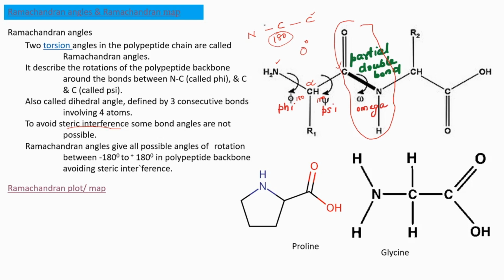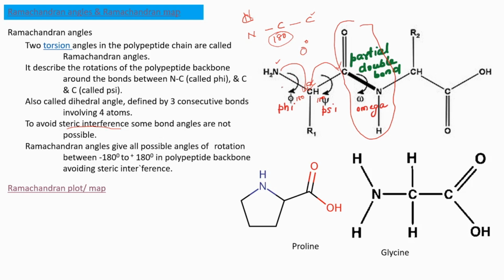That means from 180 it has to rotate like this. So nitrogen will come to this position and carbon also will come to this position. That means carbon is overlapped with the nitrogen. This is called interference. Carbon is interfering with the position of nitrogen, steric interference. So it is not good. It is not possible, so we need to avoid that. So a 0 degree angle is not good for these two bonds.